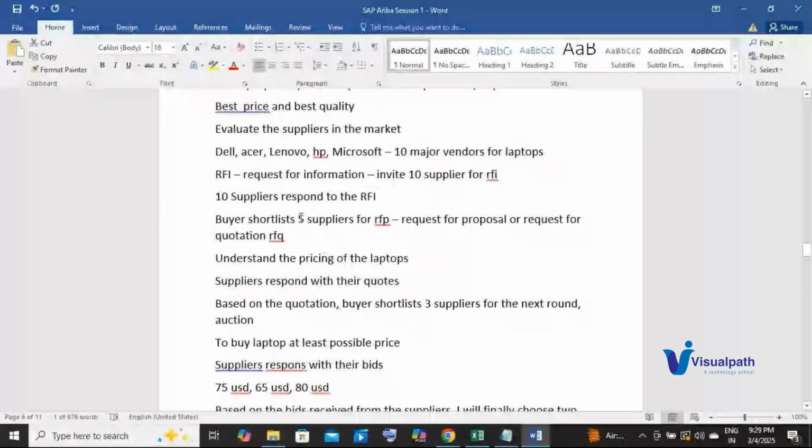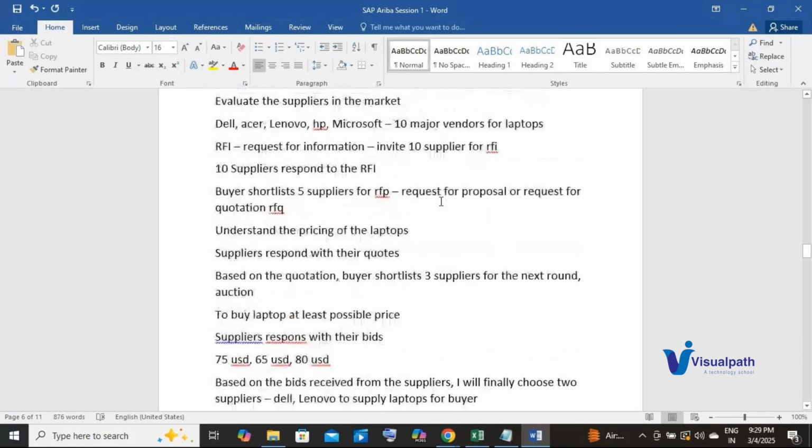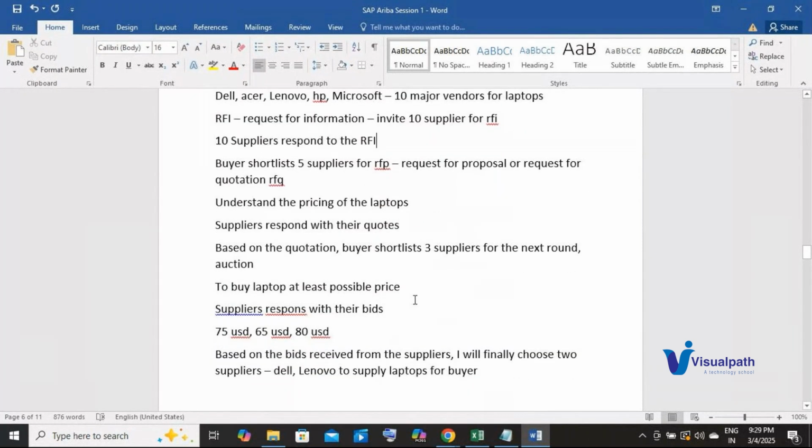Now, consider there is no application or a digital procurement application with me. I have to do all these activities using paper. Just imagine the amount of work or the paperwork that would be involved. And there are chances that I will scatter all that paper somewhere and I will not be able to track what I have done. And I might end up selecting the wrong supplier. I might buy the laptop at a higher price without a digital procurement application.